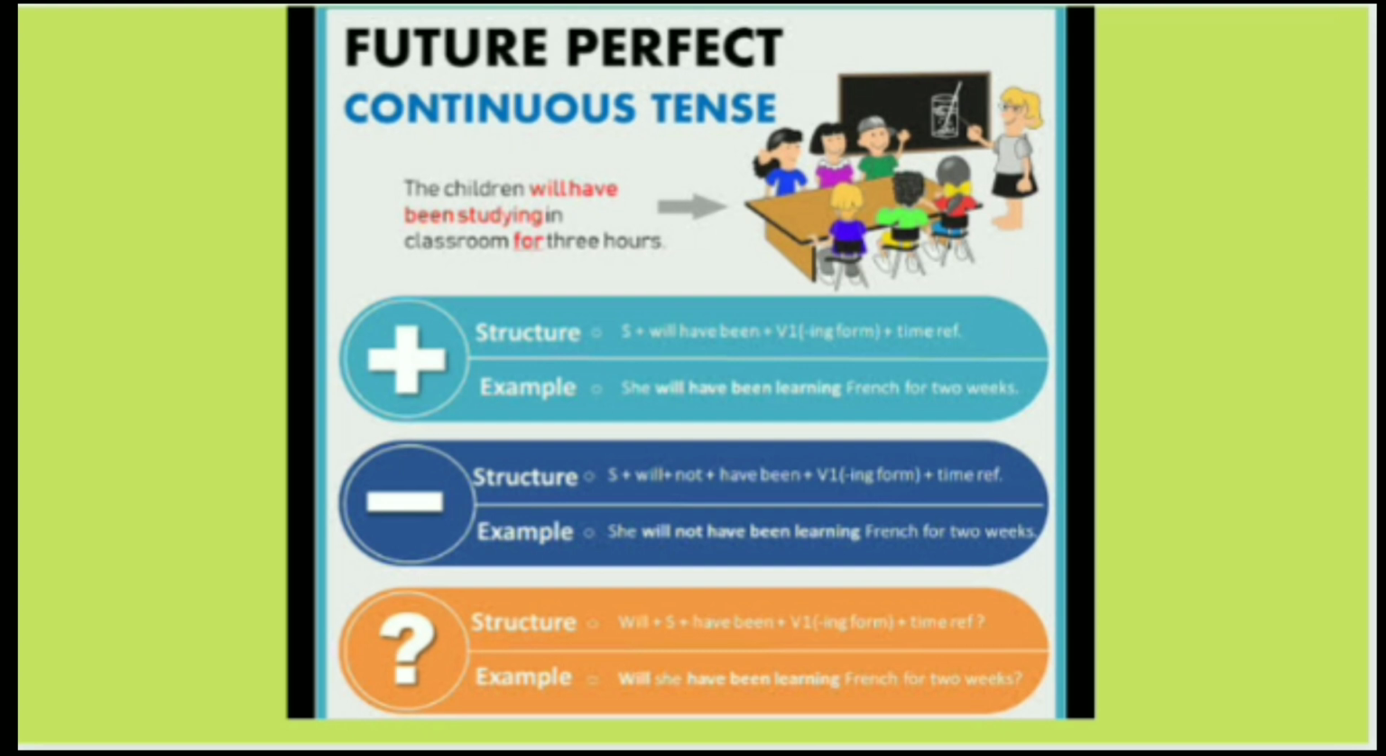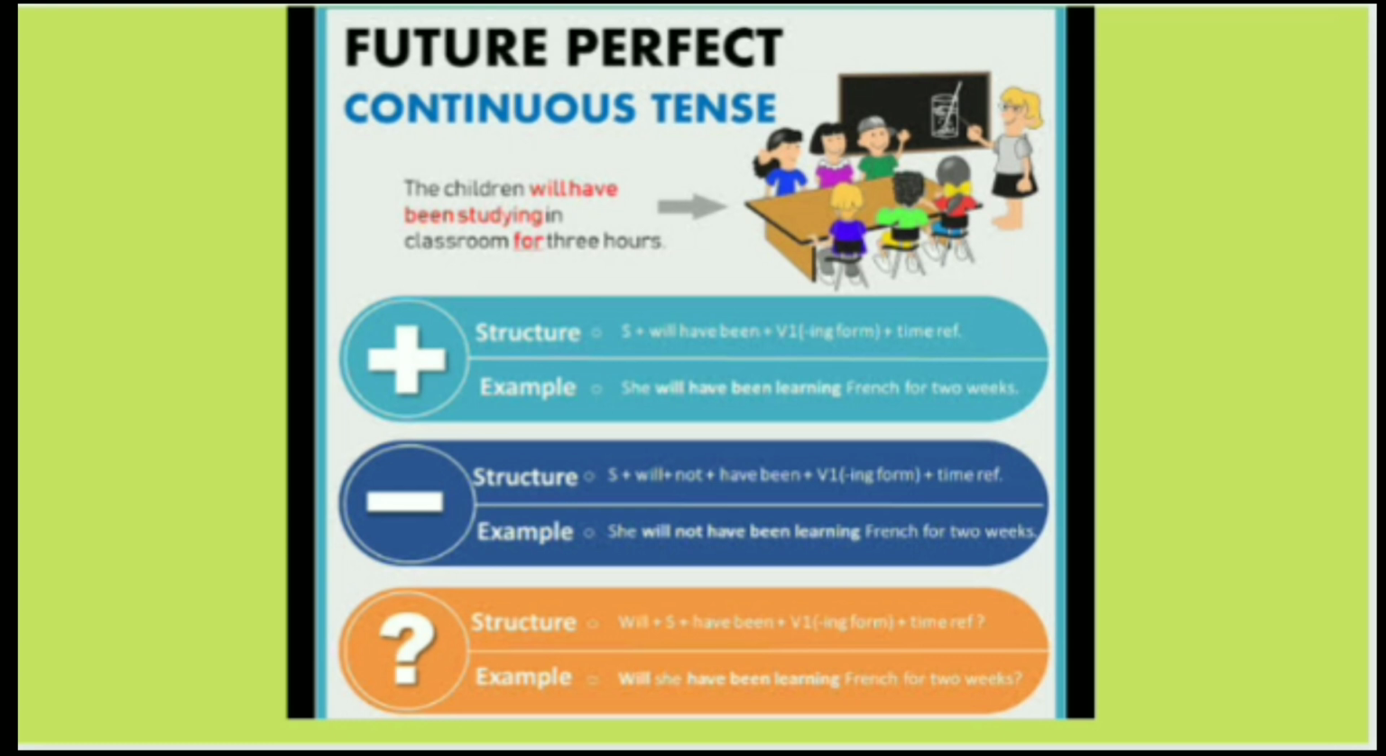Future perfect continuous tense. See the structure. Subject will have been first form of the verb with ing and time related words. She will have been learning French for 2 weeks.